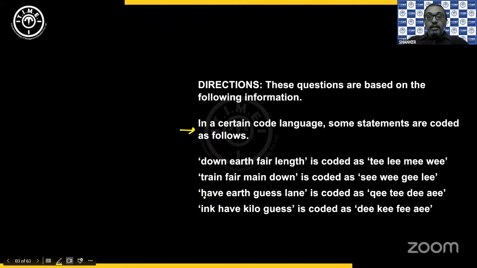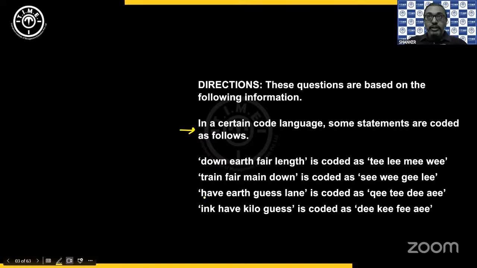Now, the first thing we observe is, do we have repeated words? Here we have some repeated words, like down is repeated in the first and second sentences. Fair is repeated in the first and second sentences. Earth is repeated in the first and third sentences. So that is the first thing we check. Always look for repeated words.